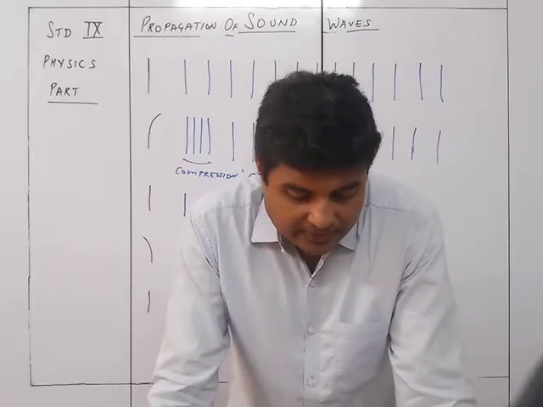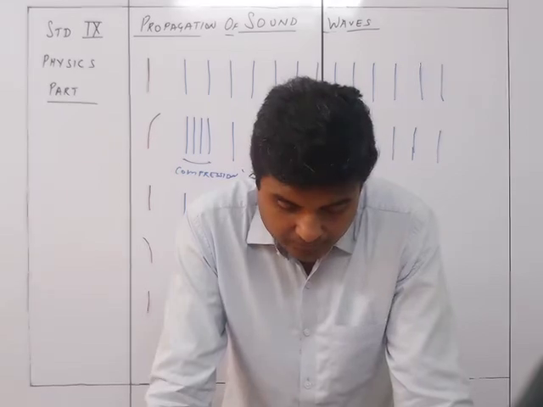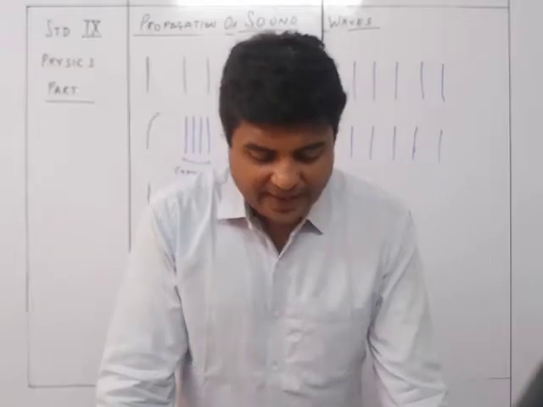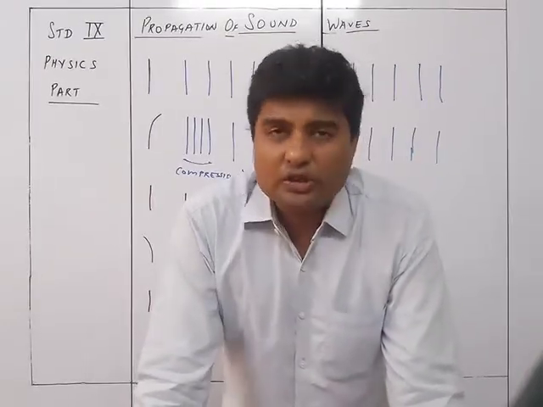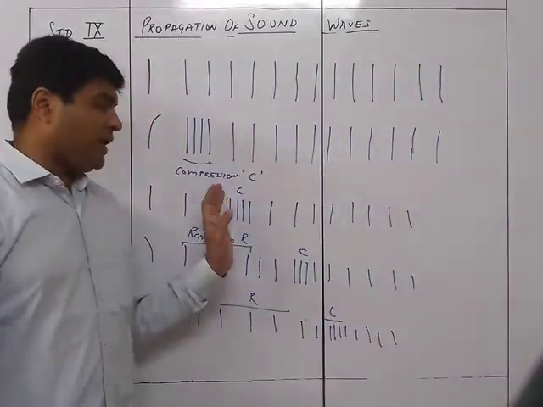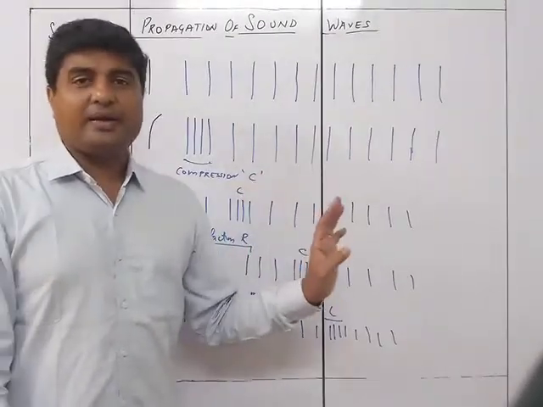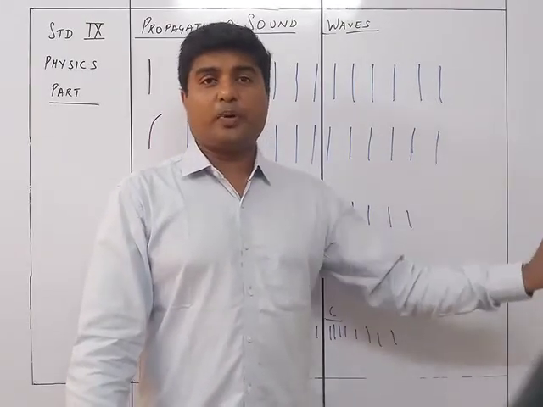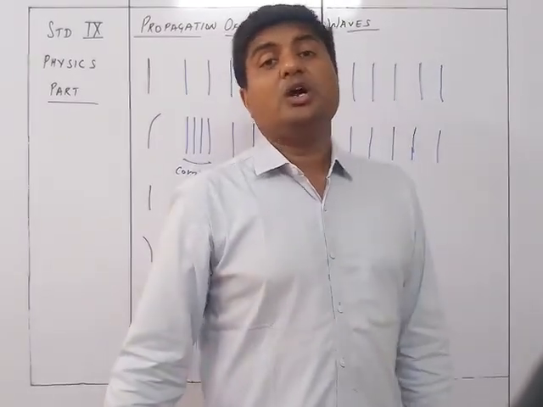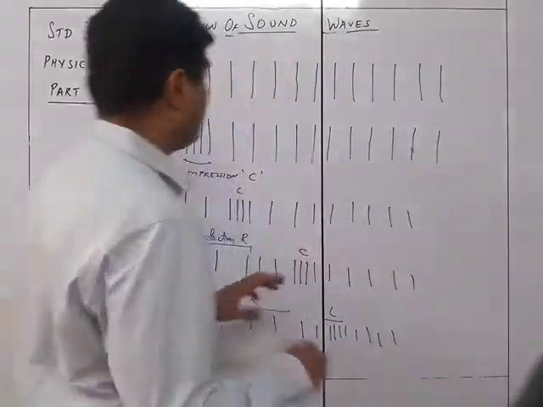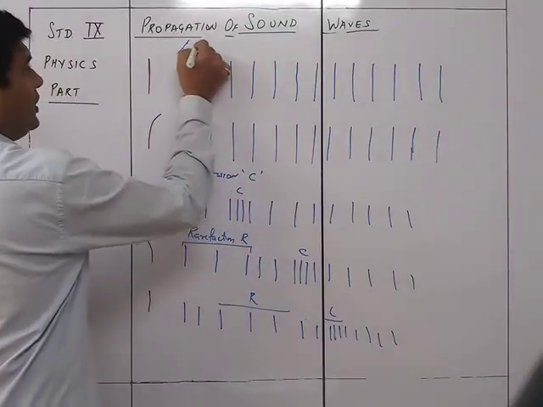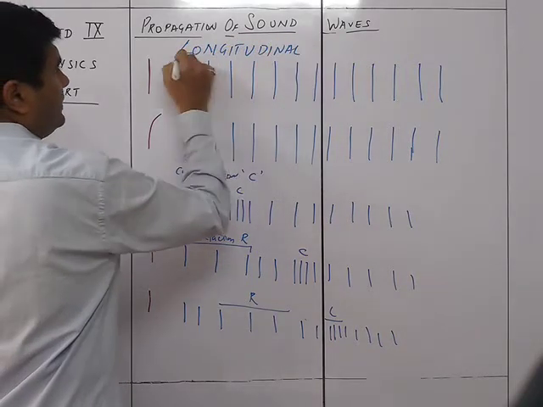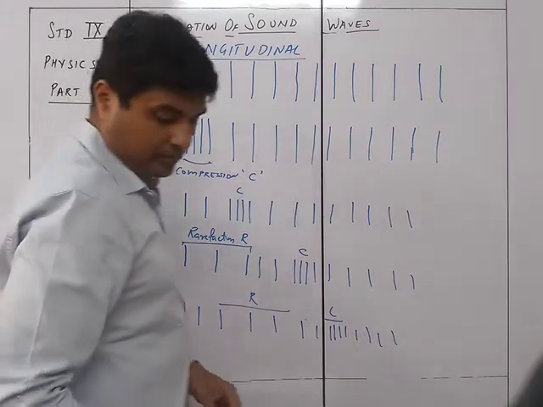The wave in which the particles of the medium vibrate about their mean position in the direction of propagation of sound is called a longitudinal wave. So when the vibration of the medium particles is in the direction of the transmission of the wave, or the direction of propagation of the sound, it is called a longitudinal wave. This is a longitudinal wave.